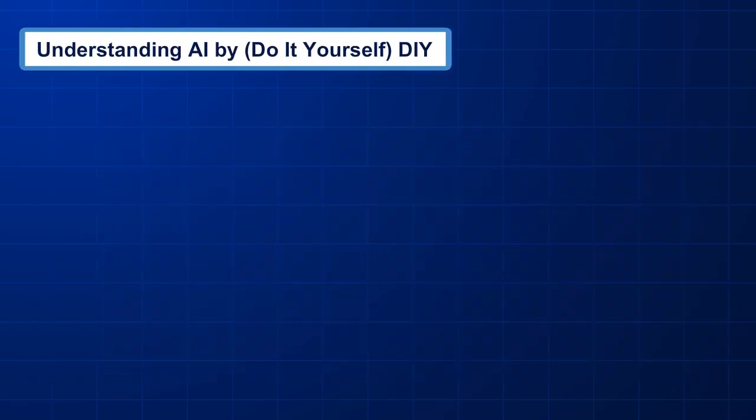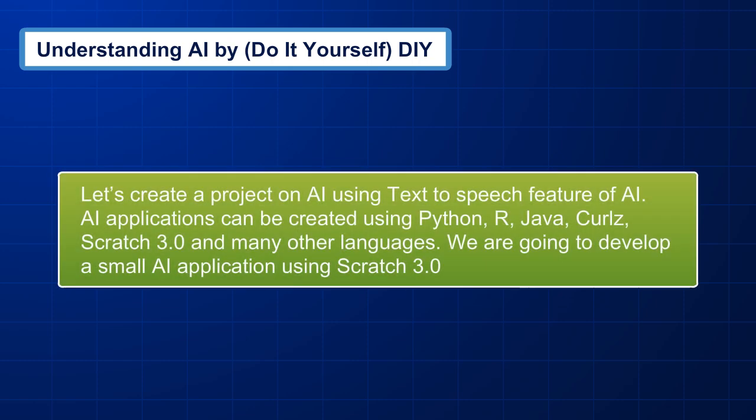Understanding AI by do-it-yourself. Let's create a project on AI using the text-to-speech feature of AI. AI applications can be created using Python, R, Java, curl, Scratch 3.0, and many other languages. We are going to develop a small AI application using Scratch 3.0.